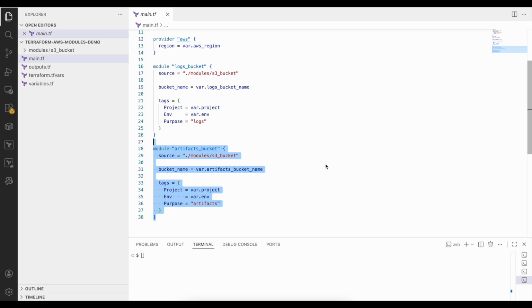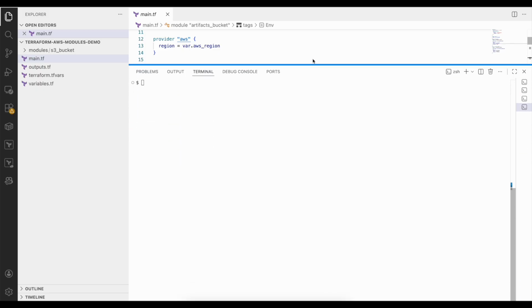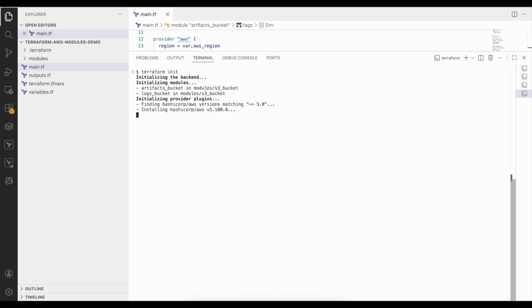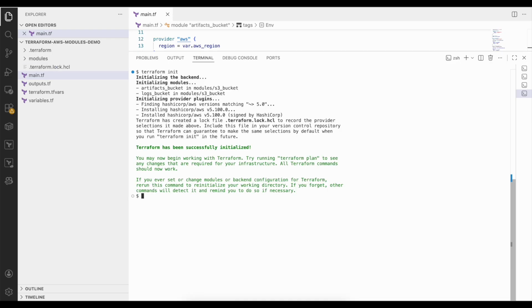Now that we understand the structure and the code, let's actually run Terraform and see what happens step by step. Let's run Terraform init. Init prepares this folder for Terraform. It downloads the AWS provider, initializes modules, and prepares Terraform's internal files.